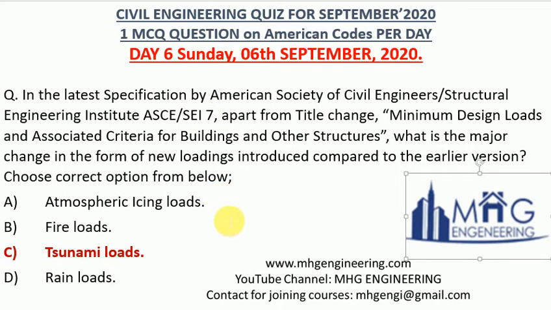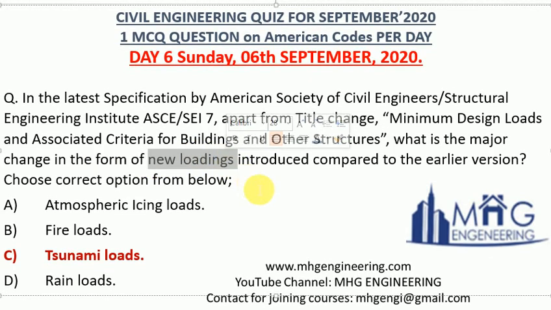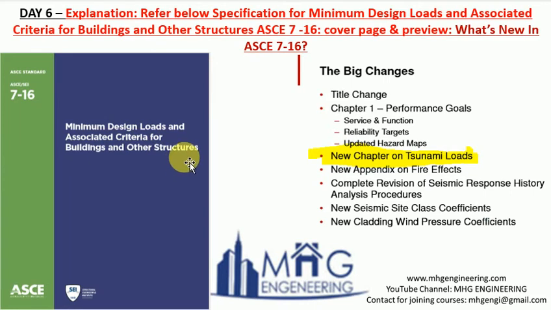2016 is the latest version. And what is the major difference? What new loading is introduced in the 2016 version? The options were given: atmospheric icing load, fire loads, tsunami loads, and rain loads. So tsunami loads is the answer. Tsunami loads are the new loads introduced in the 2016 version, the latest version of ASCE 7, and the explanation and reference for that